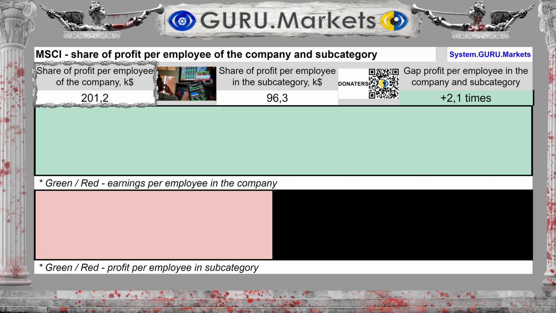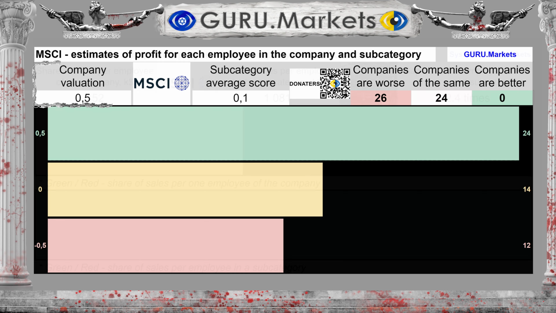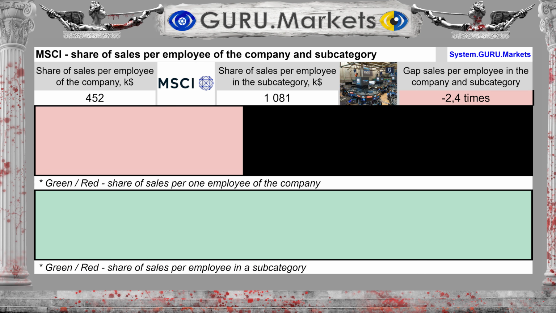The profit per company employee is $201,200. The average in the subcategory is $96,300. The difference between the subcategory average and the company's performance is 109%. Estimated profit per individual employee compared to subcategory performance: Good, 0.5 points.